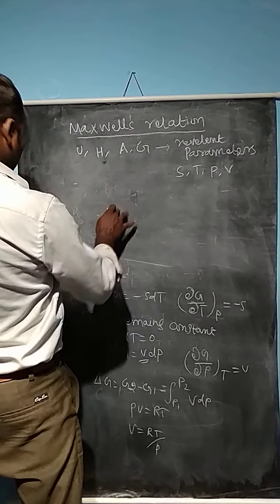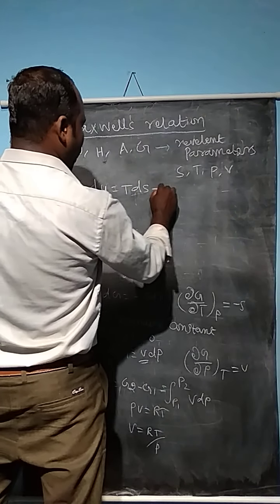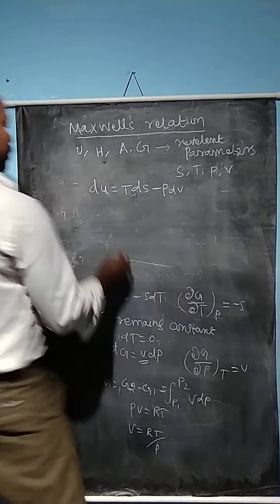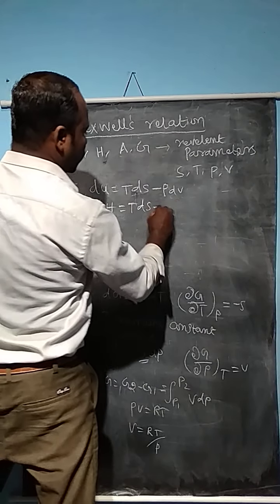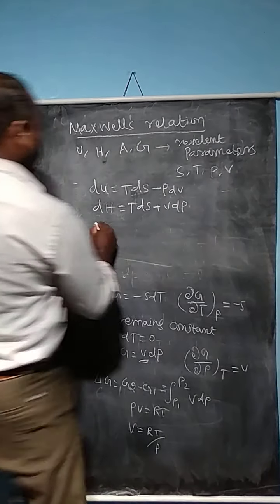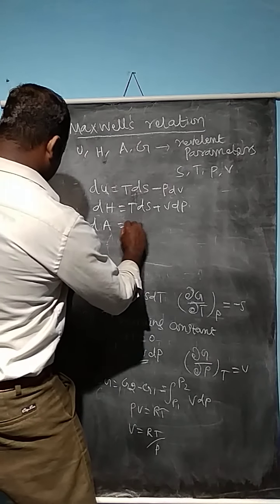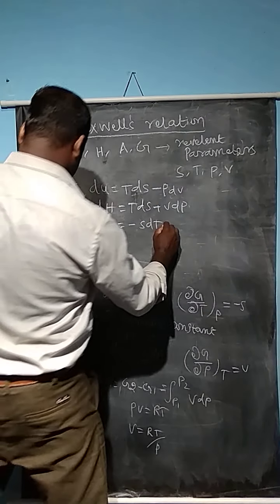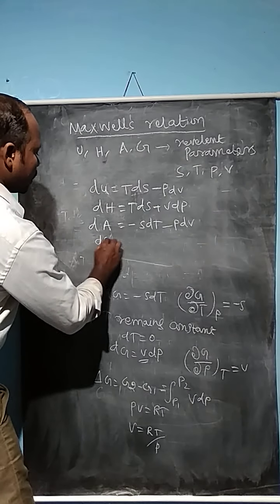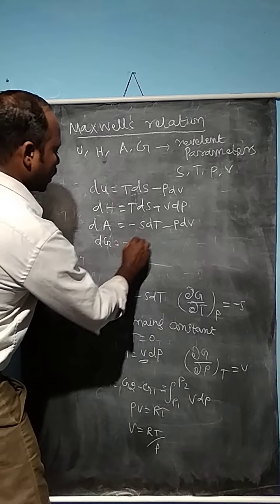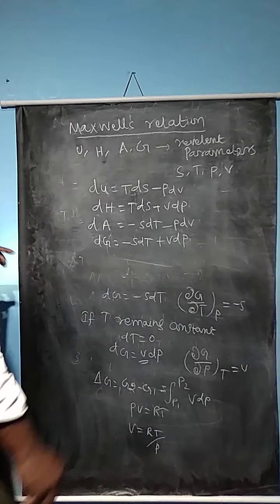The very important one: dU is equal to TdS minus P dV. dH is equal to TdS plus V dP. Similarly, dA is equal to minus S dT minus P dV. Similarly, dG is equal to minus S dT plus V dP. These are the four relationships.